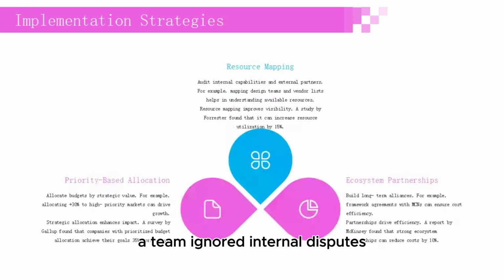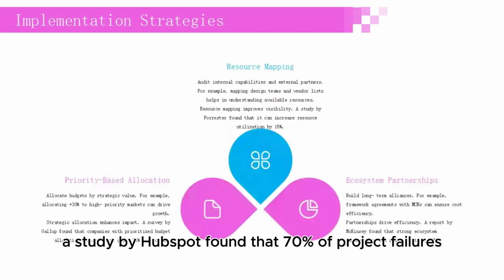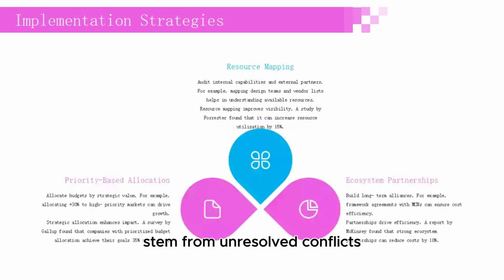A team ignored internal disputes, delaying a critical project by 3 months. This led to a 15% drop in market share. Ignoring conflicts can be costly. A study by HubSpot found that 70% of project failures stem from unresolved conflicts.